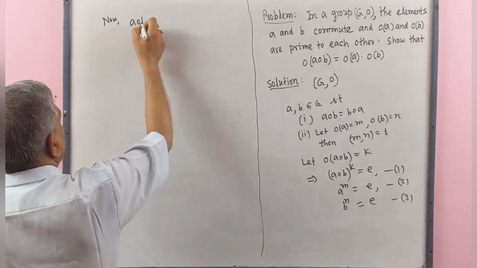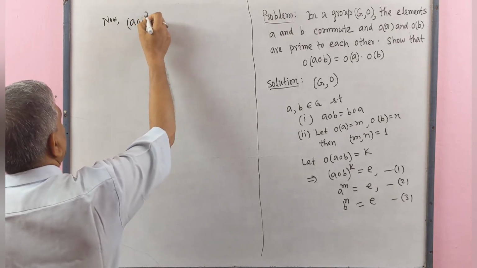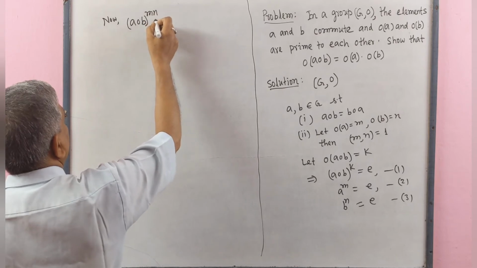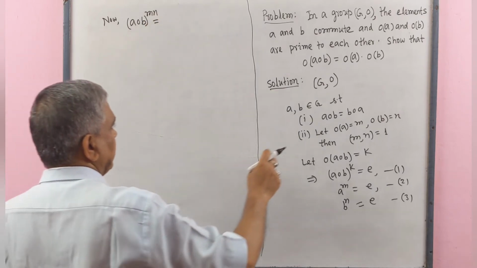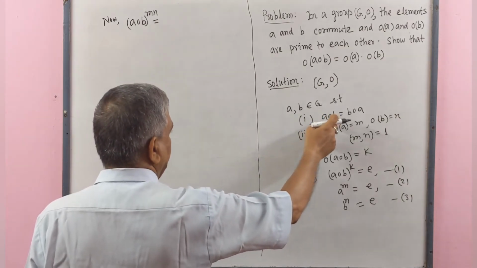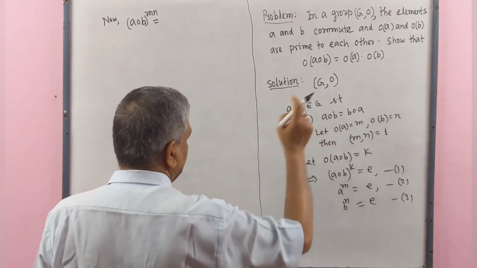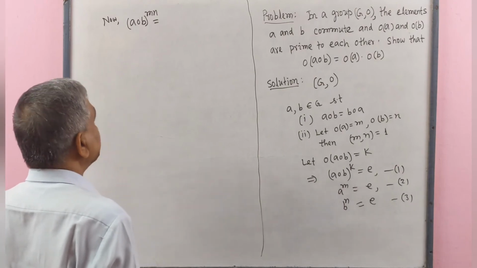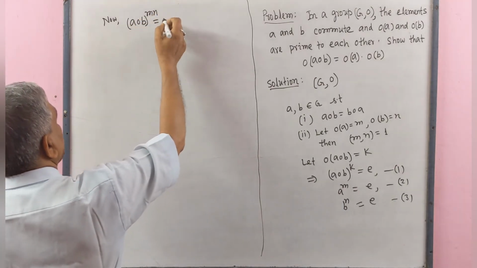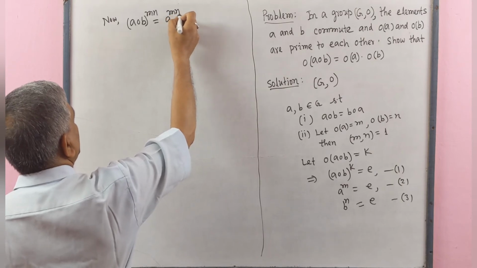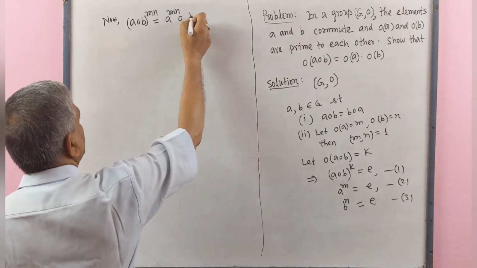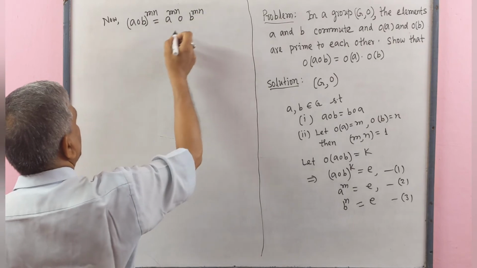Now, (A operation B) to the power mn equal to, since A operation B equal to B operation A, that is commutative law holds, and in this case we get this equal to A to the power mn operation B to the power mn.